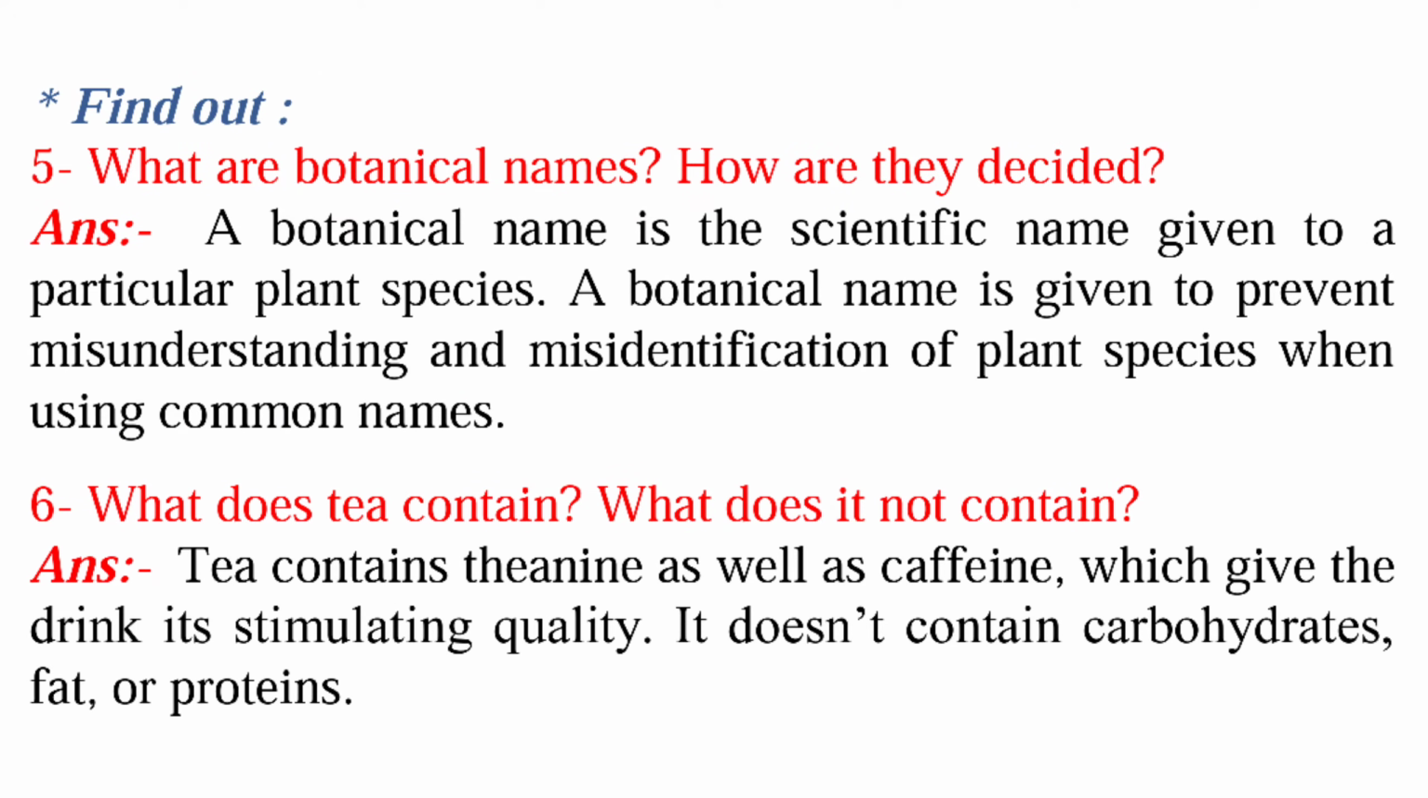Fifth question is, what are botanical names? How are they decided? So answer is, a botanical name is the scientific name given to a particular plant species. A botanical name is given to prevent misunderstanding and misidentification of plant species when using common names.